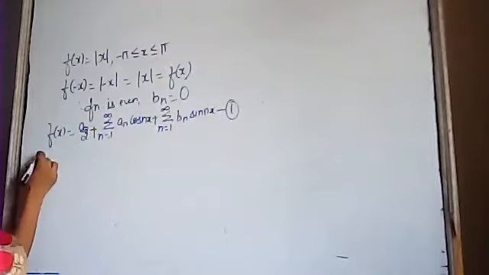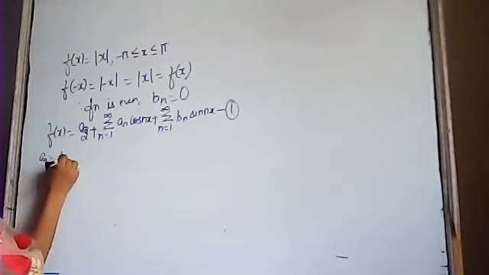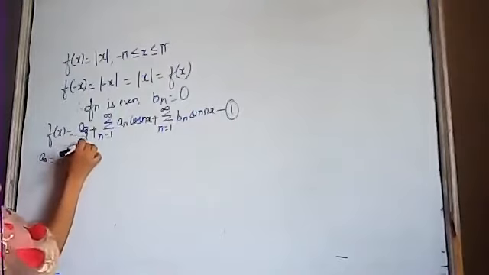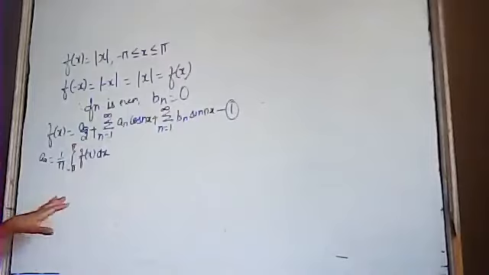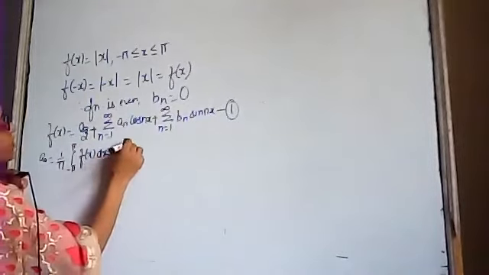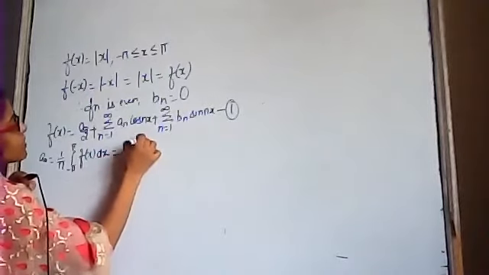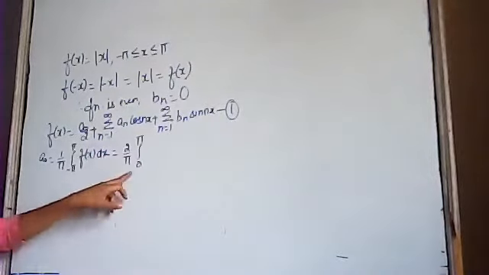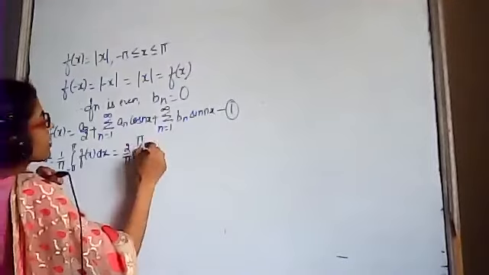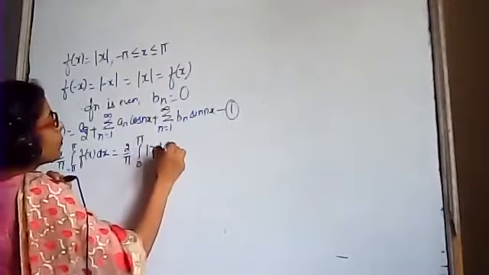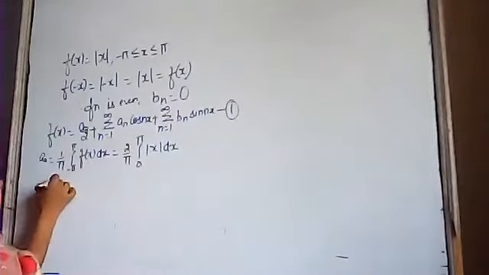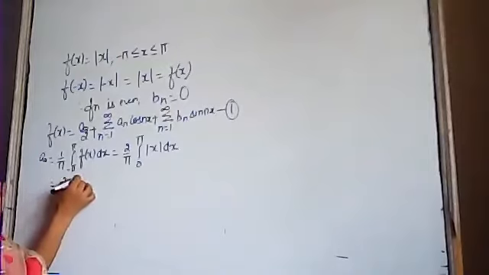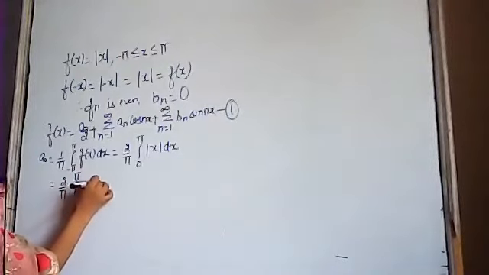First of all, a naught. A naught is given by 1 by pi, integral from minus pi to pi of f(x) dx. Since the function is even, we can write it as 2 upon pi, with limits of integration changed from 0 to pi, f(x) dx, and the value of f(x) is |x|. In the interval 0 to pi, |x| is positive. This is integral from 0 to pi of x dx.